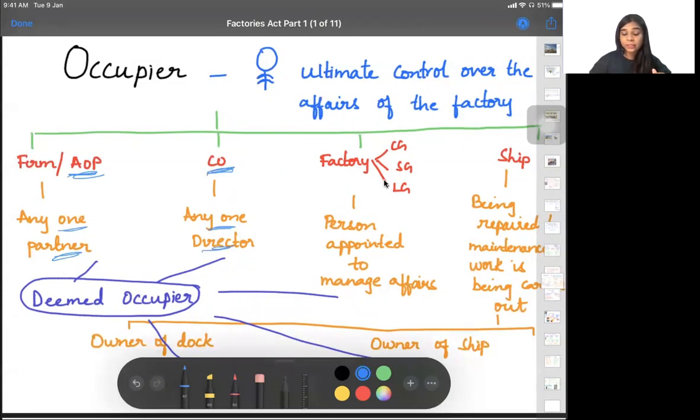And if a factory is run by the central government, state government, or local government, any person who is appointed to manage the affairs of the factory will be called a deemed occupier.